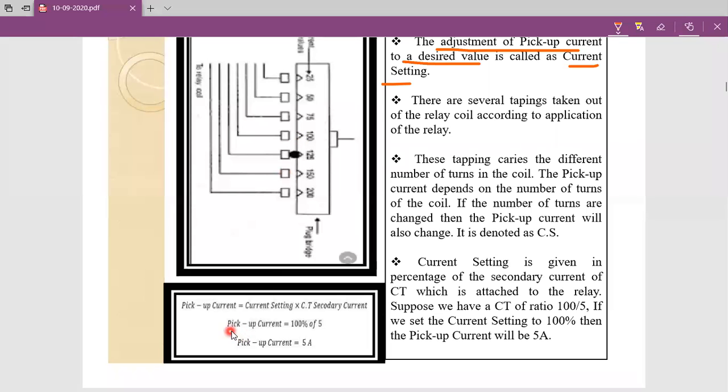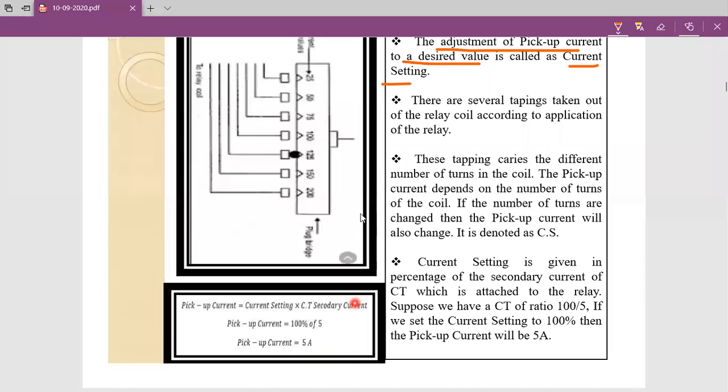So the pickup value becomes 100% of 5, which is 5 amperes. So pickup current is equal to 5 amperes. We can adjust this pickup current by using current setting.